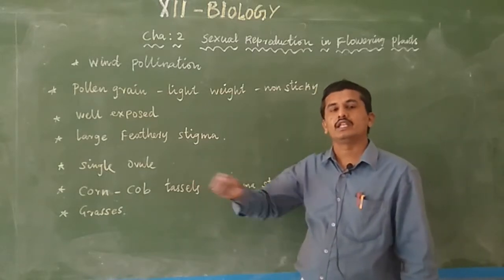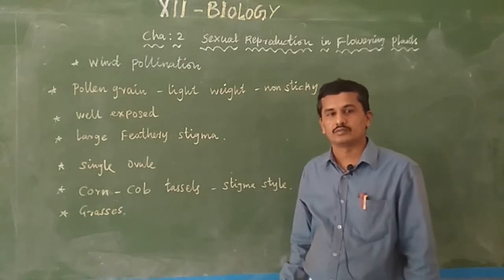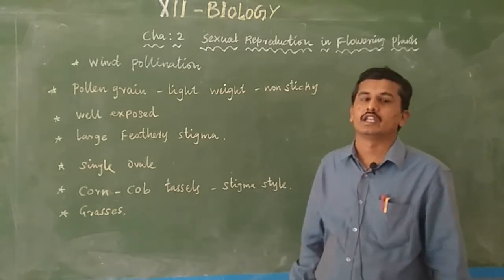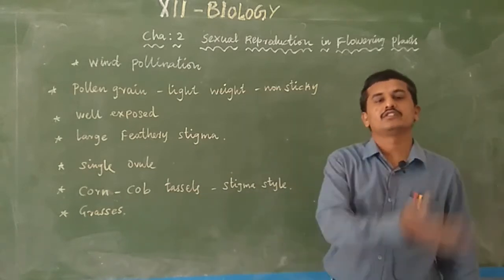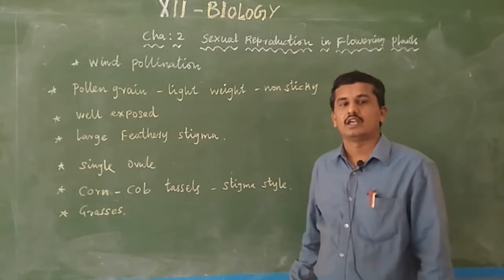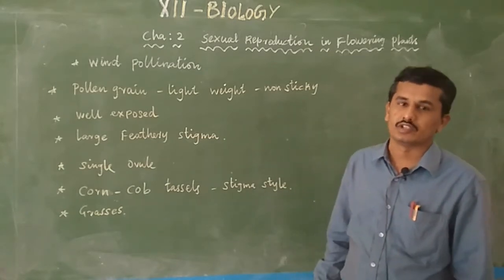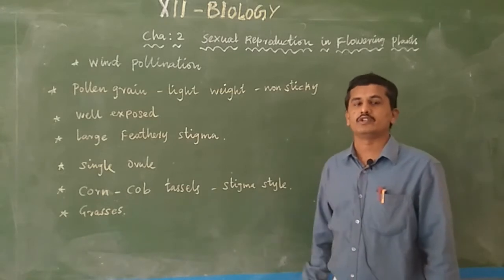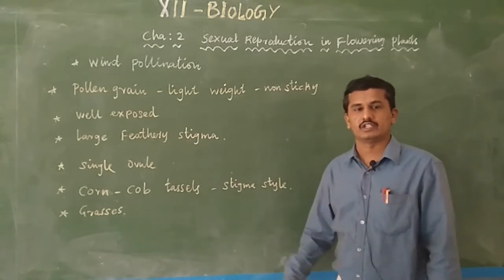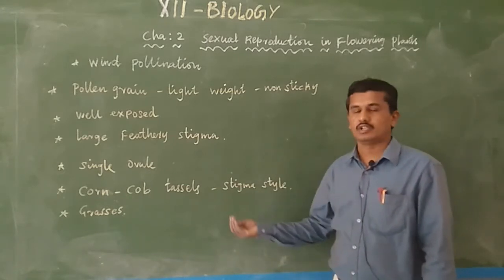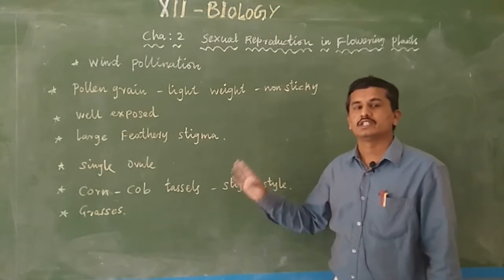So there is more variety and a greater number of grasses in our areas. Through the wind current, pollen grain easily travels and reaches the stigma, develops into seeds and develops into a new plant. Even grass follows vegetative propagation also, but in sexual reproduction,